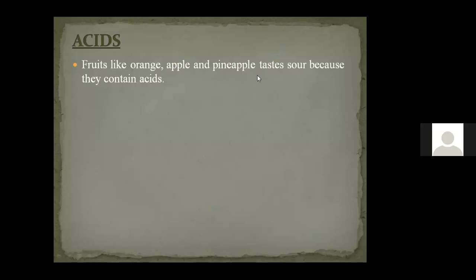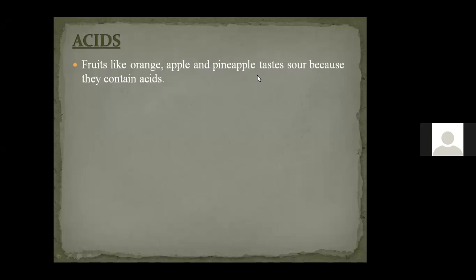So how many types of litmus paper do we have? 2 types. Which are they? Blue and red. Blue litmus paper and red litmus paper. Okay. So if I have taken a container which contains a solution, and I don't know what solution it is, I have to identify the solution.